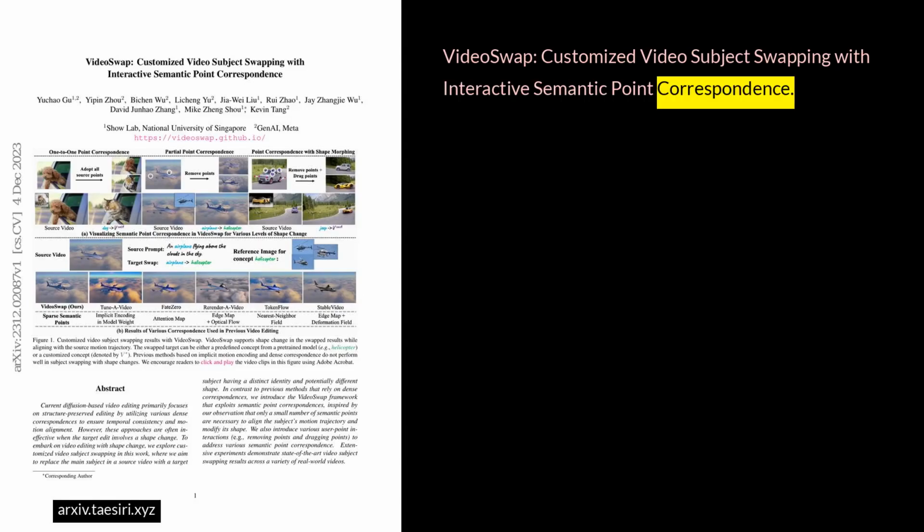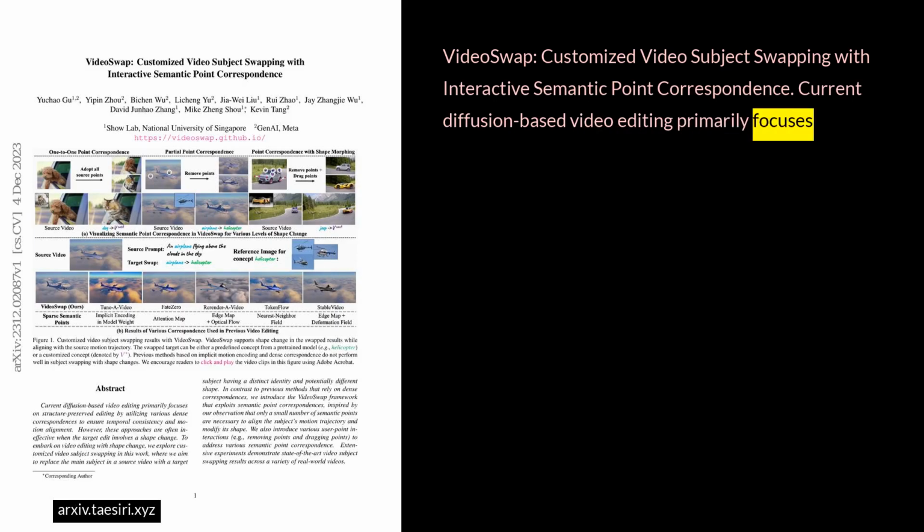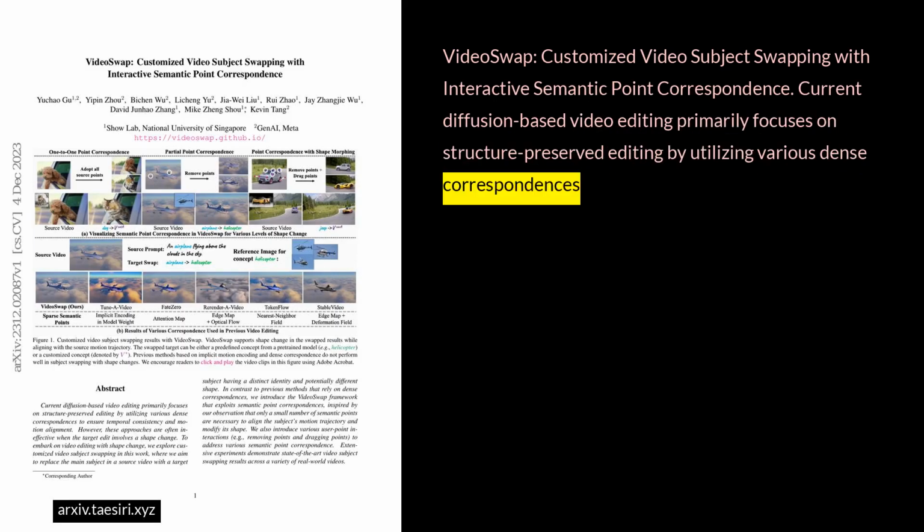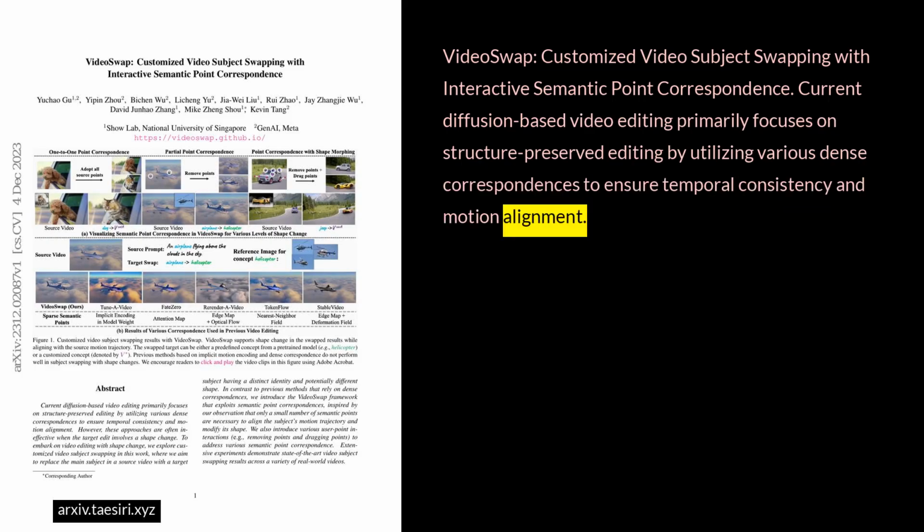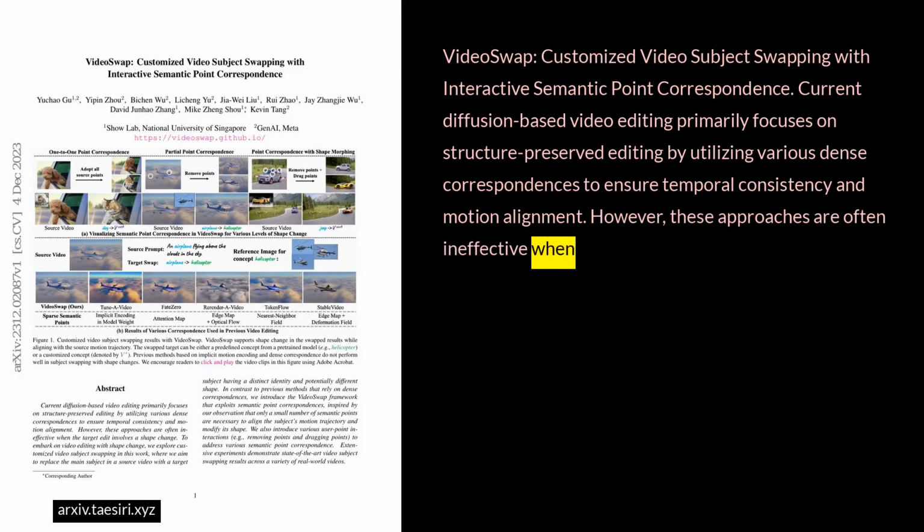VideoSwap: customized video subject swapping with interactive semantic point correspondence. Current diffusion-based video editing primarily focuses on structure-preserved editing by utilizing various dense correspondences to ensure temporal consistency and motion alignment. However, these approaches are often ineffective when the target edit involves a shape change.